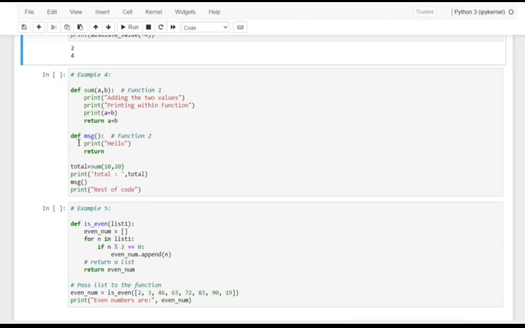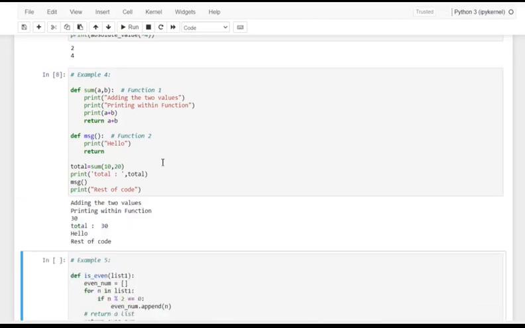The second function is only going to print hello. With these two functions, first let me call the first function and print the return expression of the first function. Second, it calls the second function, and last it executes the rest of the code. Let me execute this and see the output.